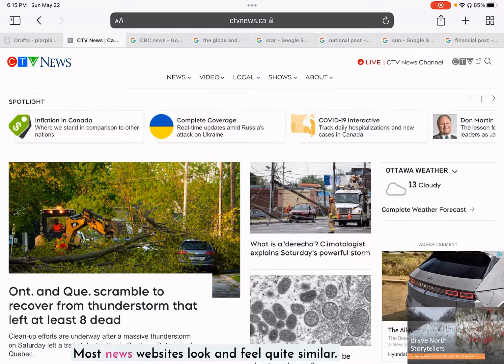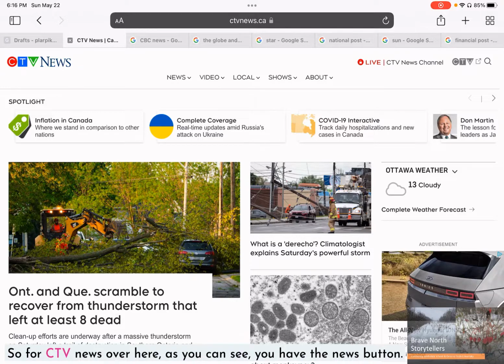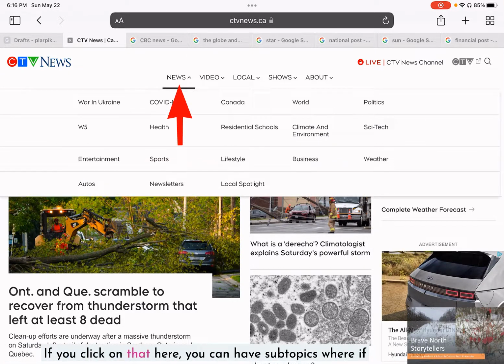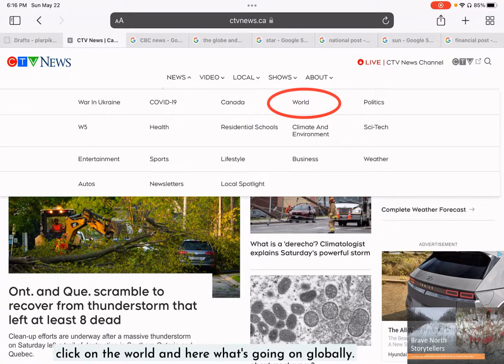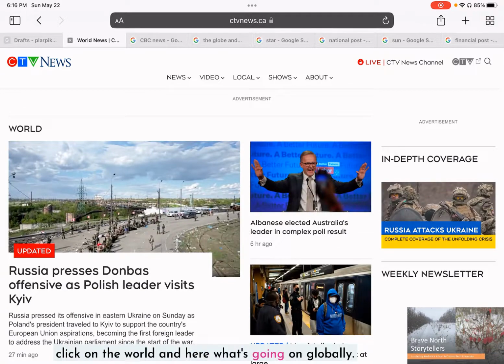Most news websites look and feel quite similar. Some might be a little bit more different than others, but they generally all have similar aspects. So for CTV News over here, as you can see, you have the news button. If you click on that, here you can have subtopics, where if you want to look at a certain section, that's what you can do. So if you want to look at the world news, you can click on the world and hear what's going on globally.